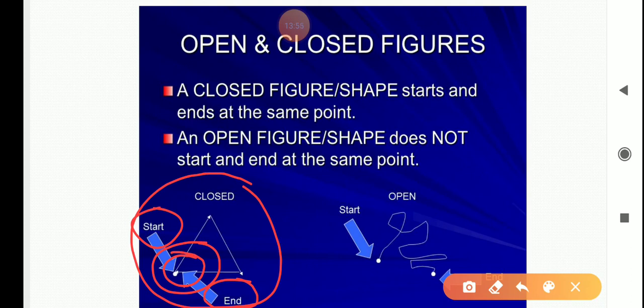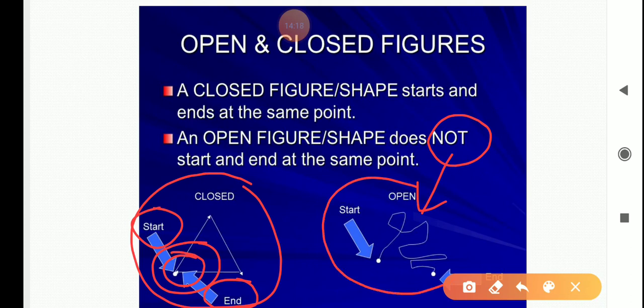Next, an open figure or shape does not start and end at the same point. Here is the example of an open figure. You can see that the starting point and ending point do not meet at the same point.